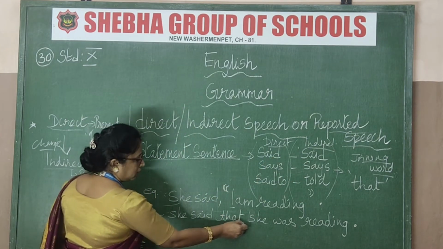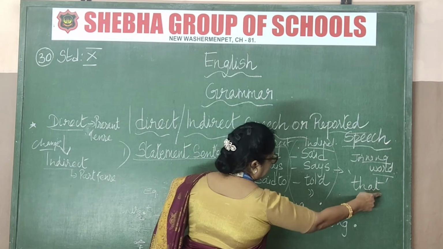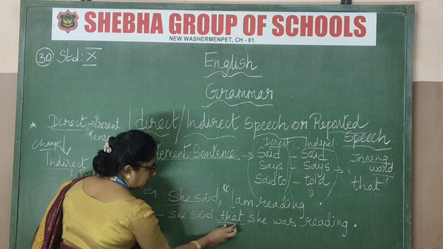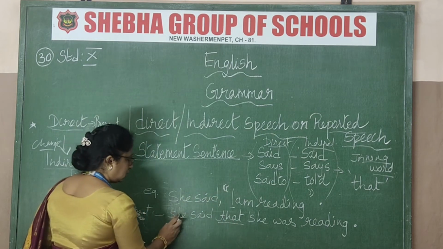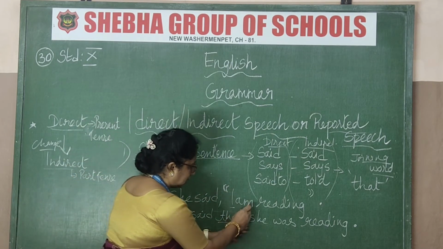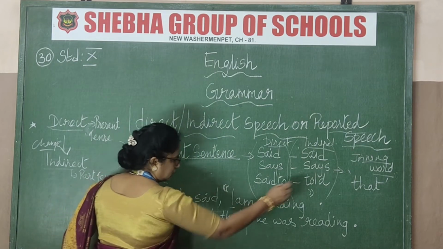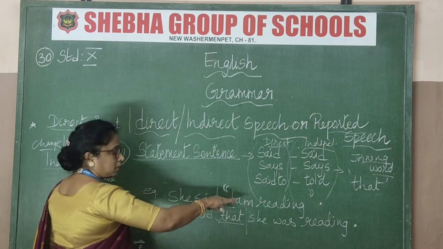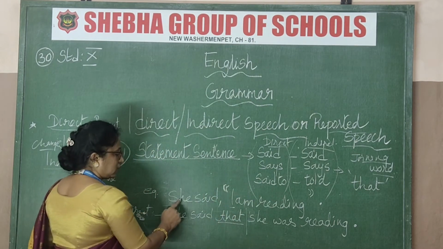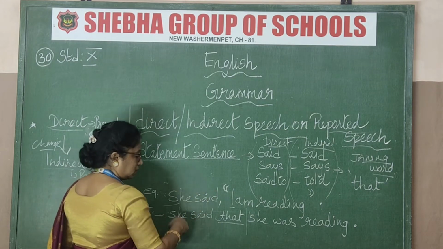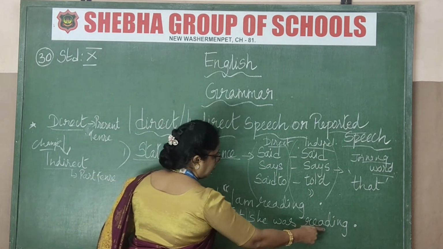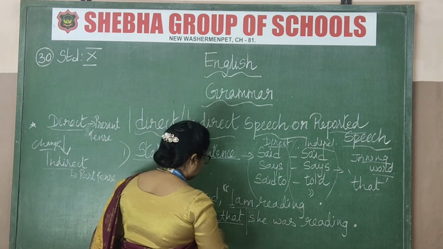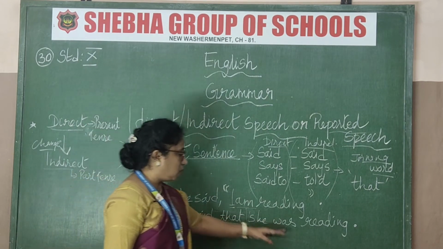Now this is the connecting word. I told you, what is the connecting word here in a statement? That. Next to this said, this connecting word must be applied. So she said that. Till that you got it now. She said what? The connecting word is that. What she told you: I am reading. Now the same thing you are going to report in the past tense. That girl is saying, she said that she was reading. This I am will change into she was. Got that now? See there? She said that she was reading.